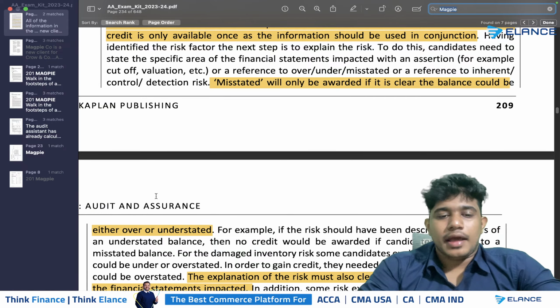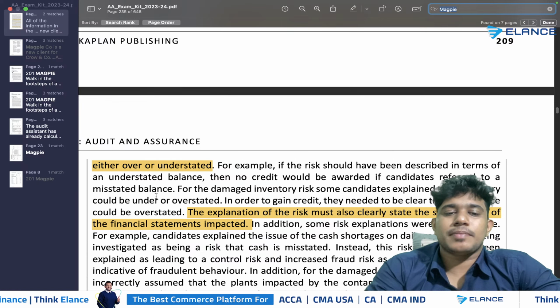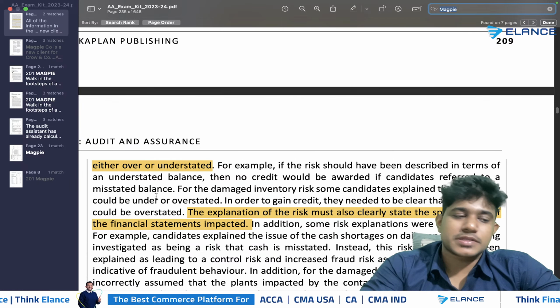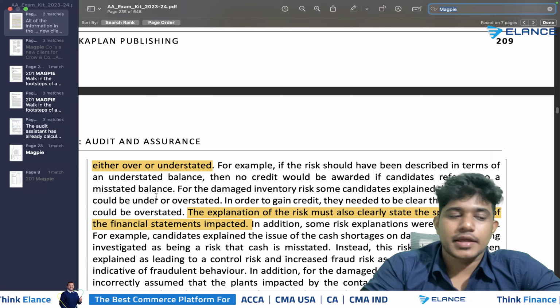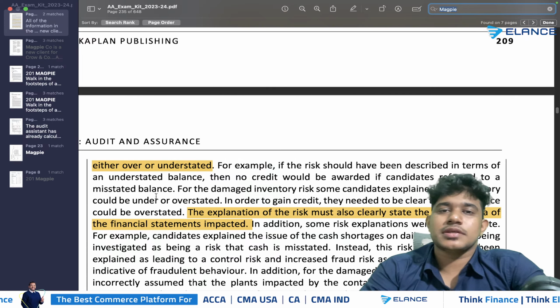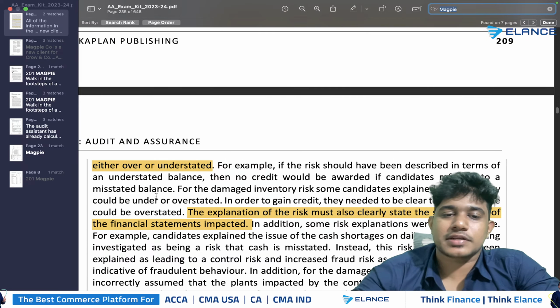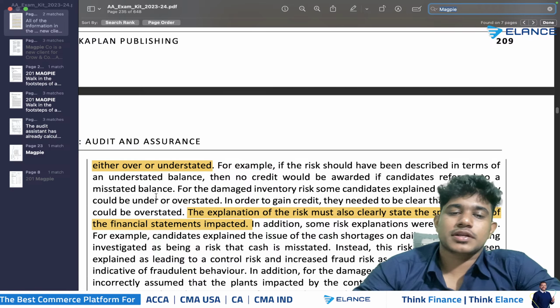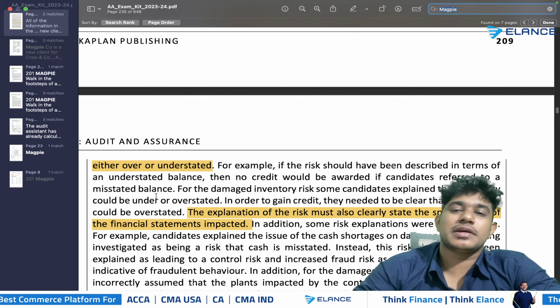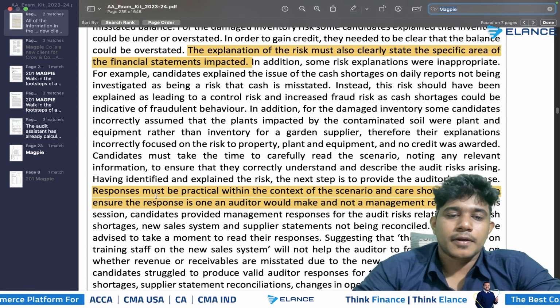Then, again, the explanation of risk should also be very clear, and it should be based on the scenario. You should specify whether the financial statements are impacted or not. There can be chances where the financial statements will be impacted, so rather than just specifying that the financial statements are overall impacted, you need to clearly specify whatever impact will occur in the company's financial statement.